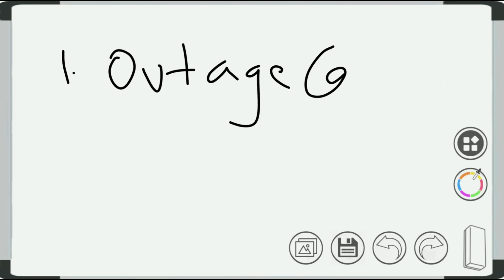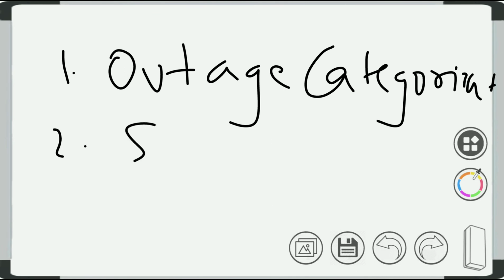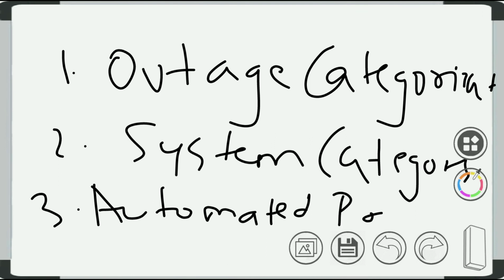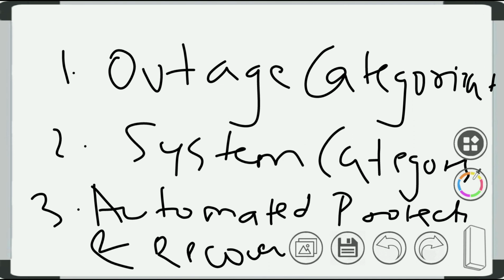Now, there are three important factors when you talk about high availability. First is outage categorization, which we defined in the previous part. Second is system categorization, and third is automated protection and recovery. So these are the three important factors of high availability.